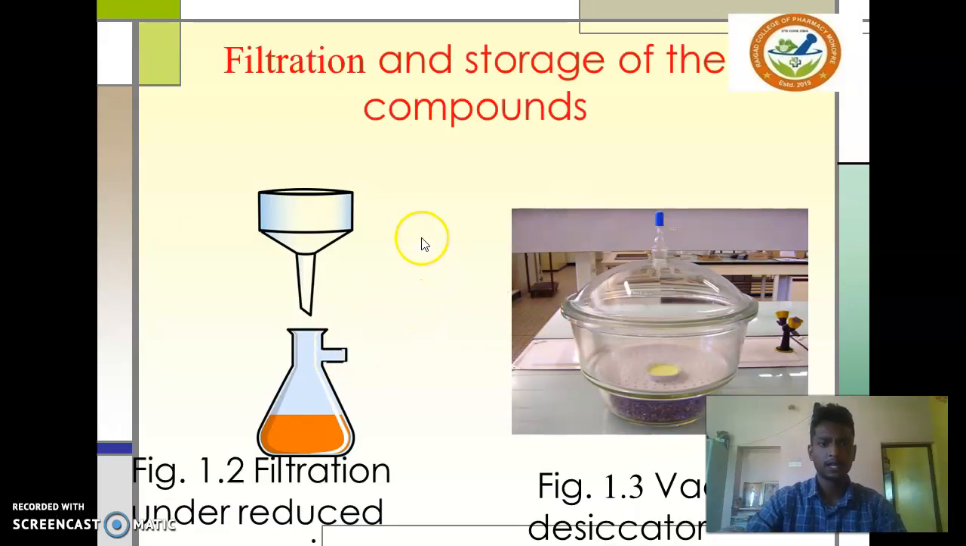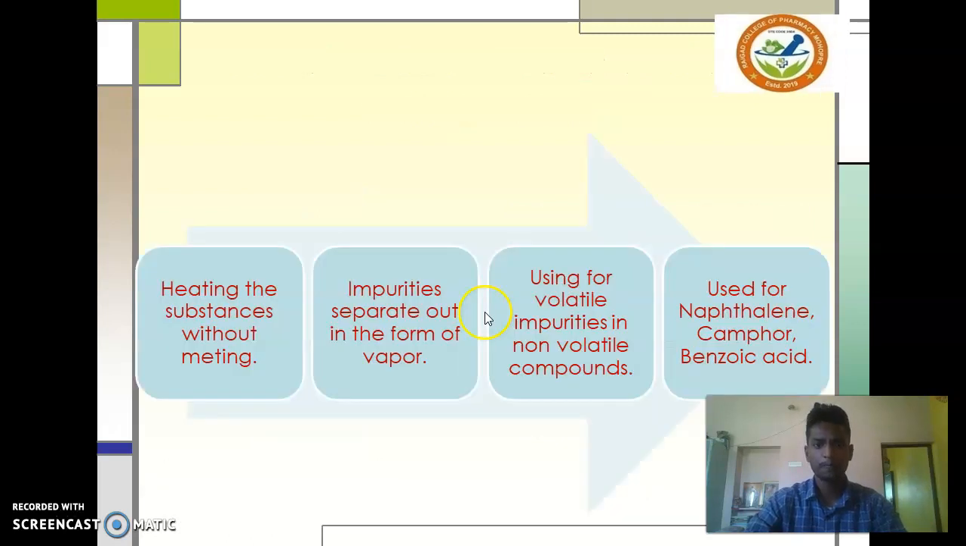Then filtration and storage of the compound. Different types of filtration techniques are used, and storage conditions are also important for the pure form of the compound, especially using a vacuum desiccator. This prevents outer impurities from entering the pure form of the compound.